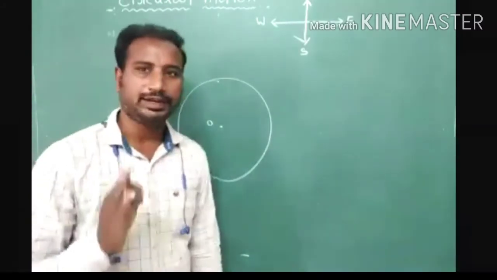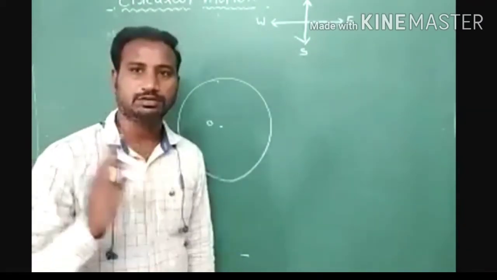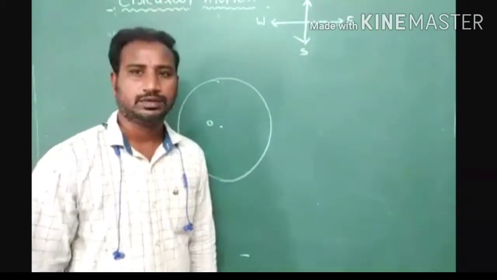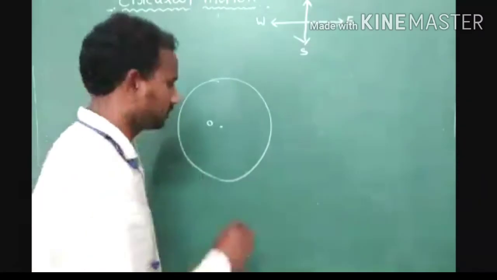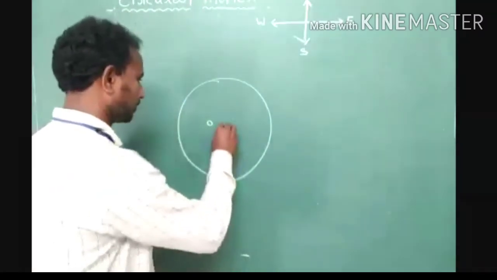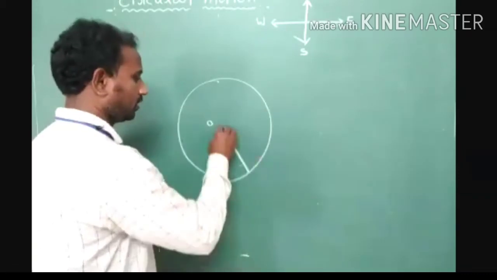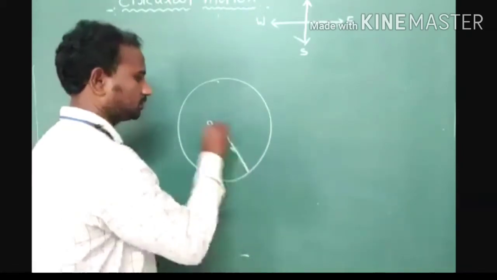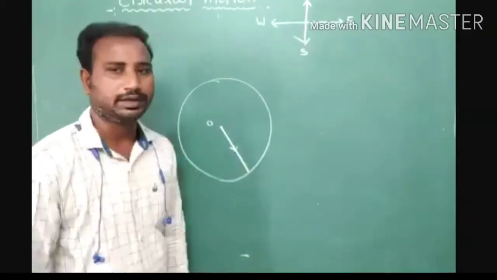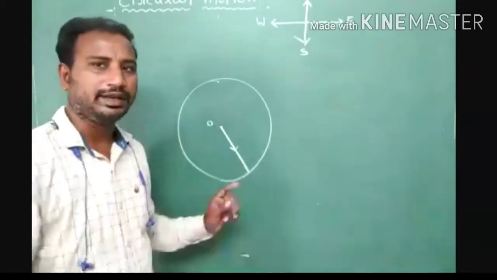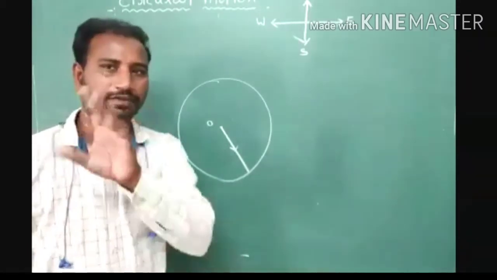We have to draw that radius always from center to circumference, because of that reason we can consider radius is a vector quantity.